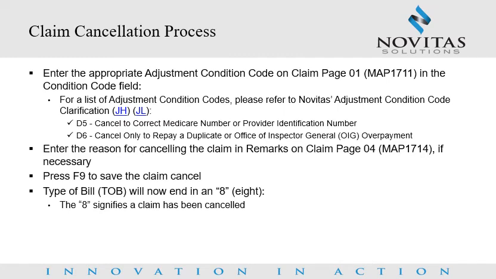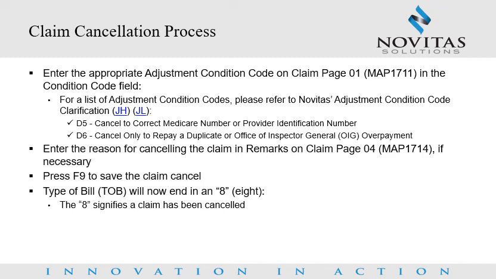Claim cancellation process. The claim cancellation process is simple. Once you have accessed the claim you would like to cancel, you will need to enter the appropriate adjustment condition code on claim page 01 in the condition code field. D5 or D6 are the only applicable adjustment condition codes for claim cancellations. Enter the reason for canceling the claim and remarks on claim page 04. Press F9 to save the claim cancel.